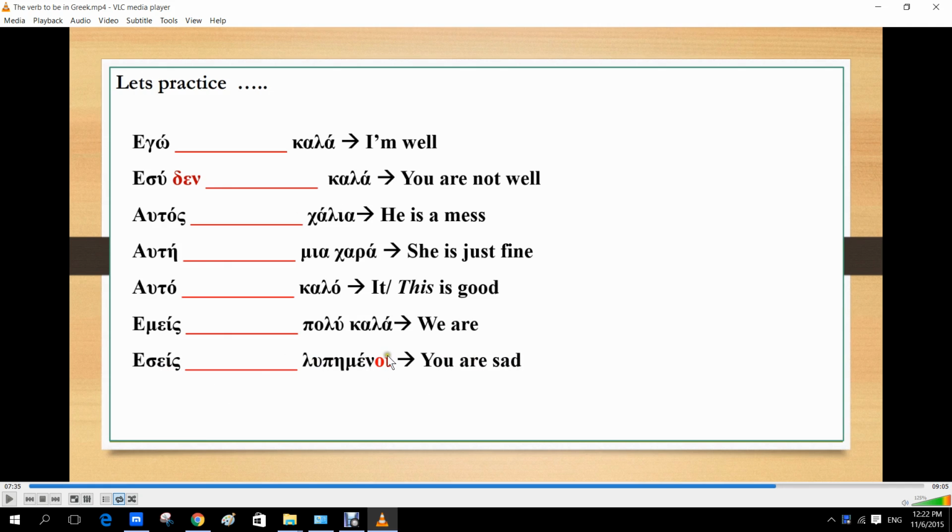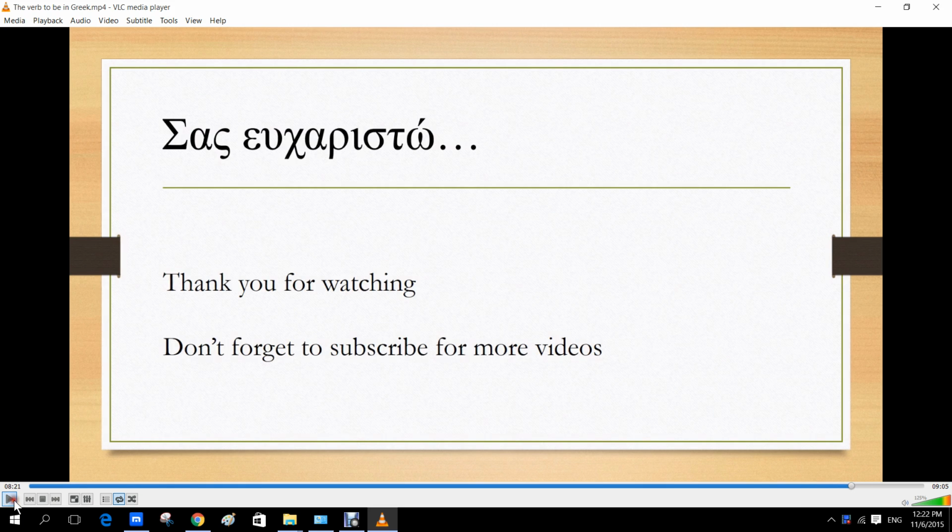Notice here that again, because it's a plural form, we add the omicron iota at the end. The singular form is just λυπημένος, so you will notice that the singular form in Greek, if it's masculine, always ends in omicron sigma, os. So here the λυπημένος became λυπημένοι, you're sad. And of course we have the last example. Αυτή είναι χαρούμενη. Again, it's a plural form, so again we have omicron iota at the end, and it means they're happy. Okay, so that's it for the presentation.